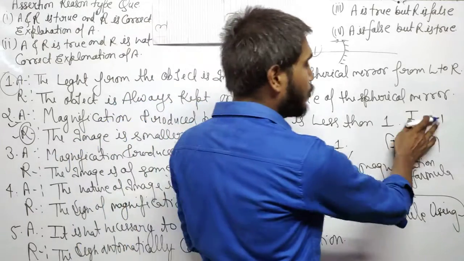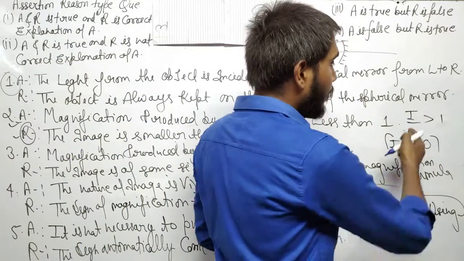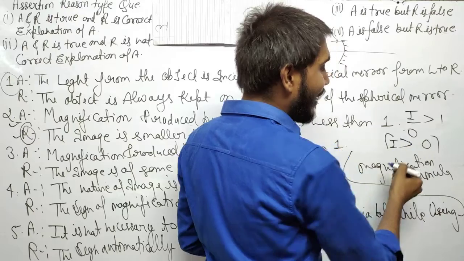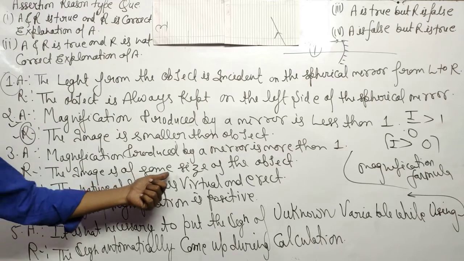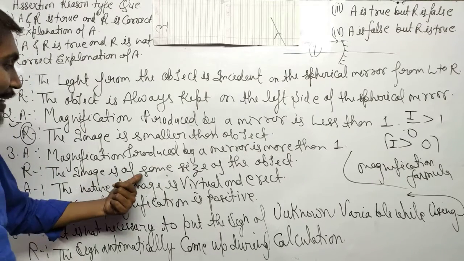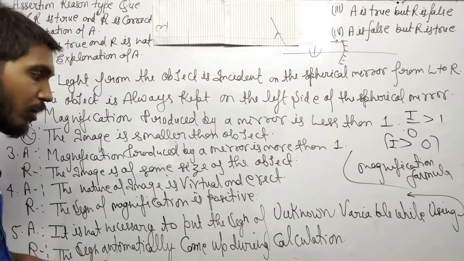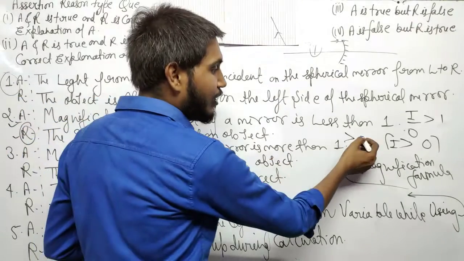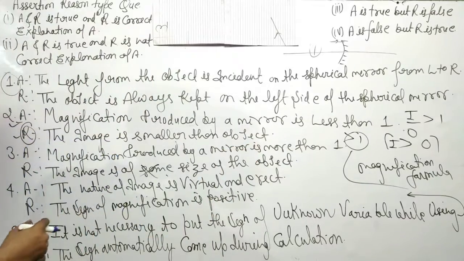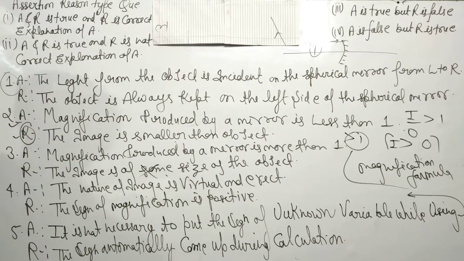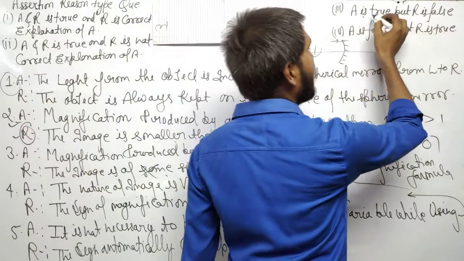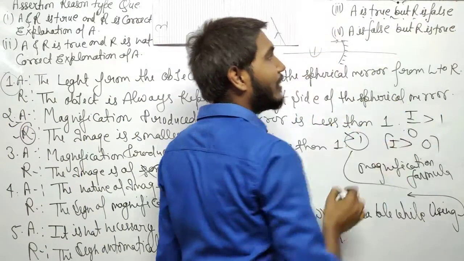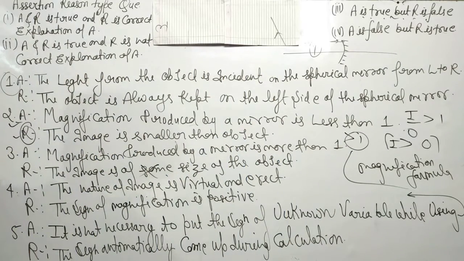Now see question number third. In the assertion, magnification produced by a mirror is more than 1. So the image is greater than the object, which means the image is greater in size in comparison to the object. The reason says the image is of the same size as the object. Wrong. When magnification is greater than 1, the image is not the same size as the object. So A is true and R is false. This is the correct option for the third question.